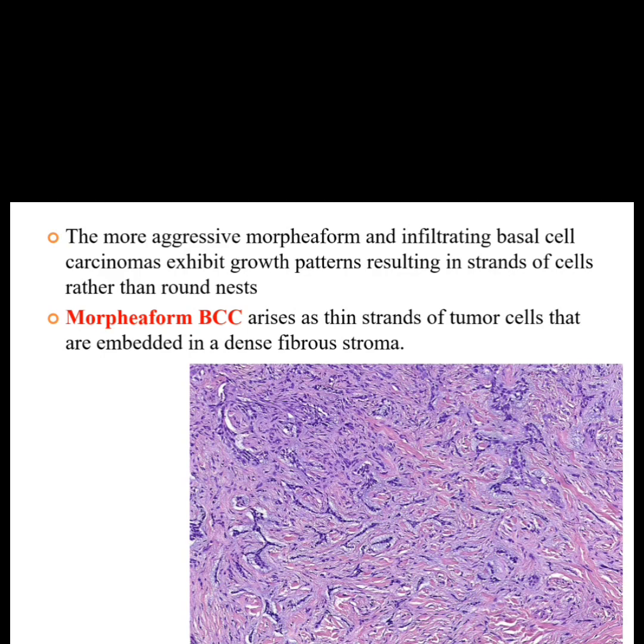So in the photomicrograph what we see? It is a morpheaform basal cell carcinoma. Here what we can see? We can see thin strands of the tumor cells that are embedded in the dense fibrous stroma.